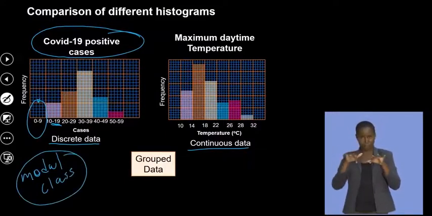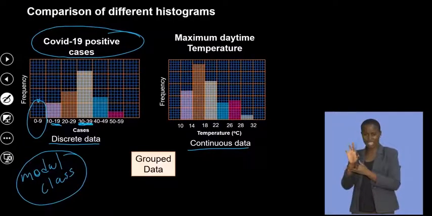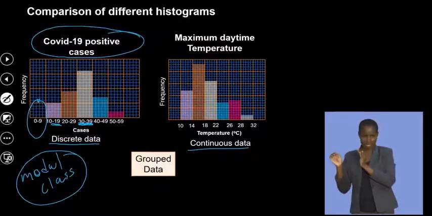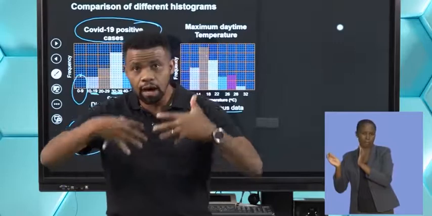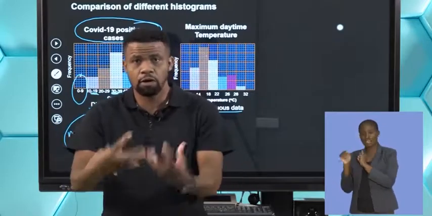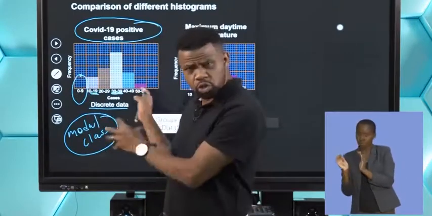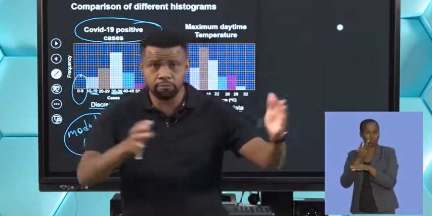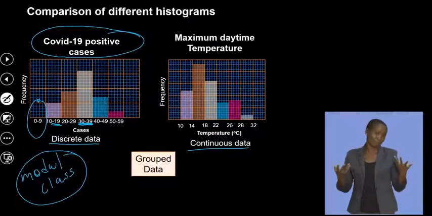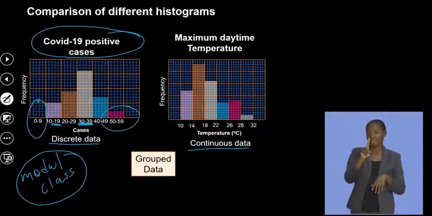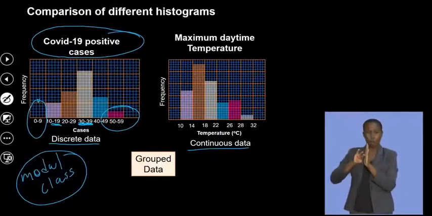If you look at the age between 30 and 39, that is the highest frequency. So that age has the most positive COVID cases reported. If you look at the data, I'm not sure how long that data is for, a month, a week, or so on. Are we all together? And 50 to 59 is the lowest in this chart.